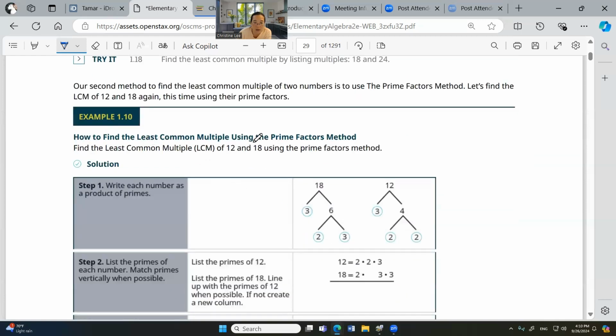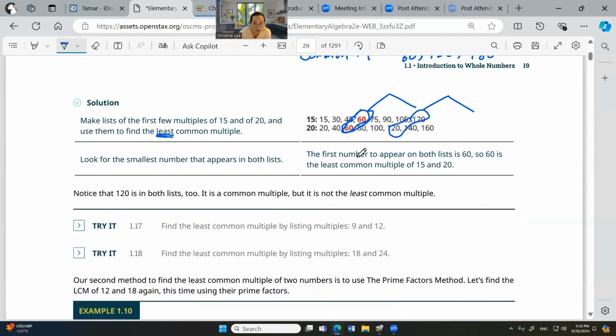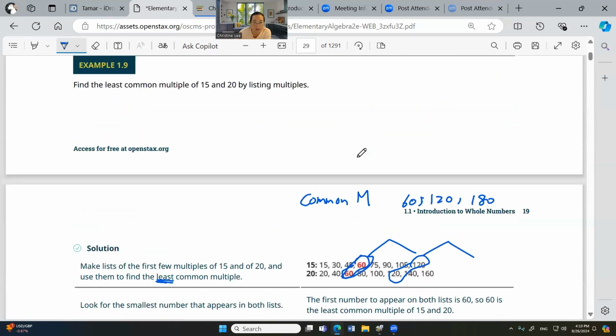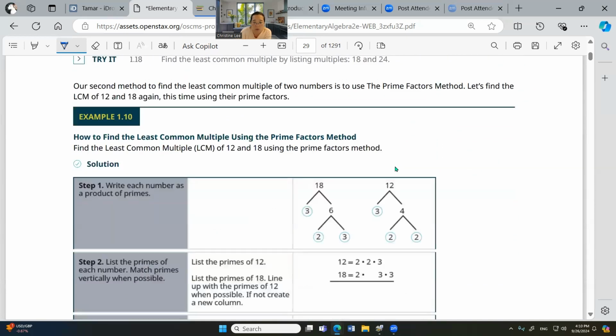How to find least common multiple using the prime factors method. So you have two ways. What method is this one? This method is called listing multiples. You just list all of them. Another method is called the prime factors method. How do we do that?